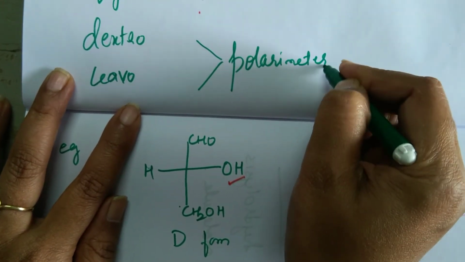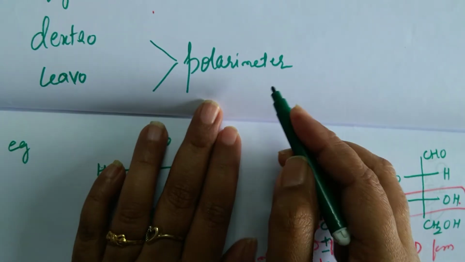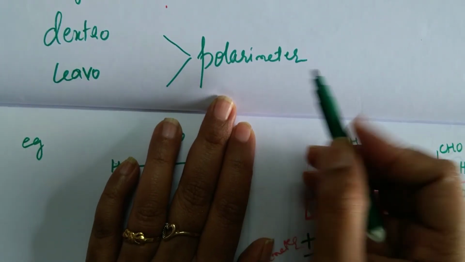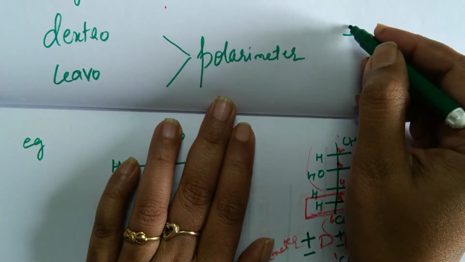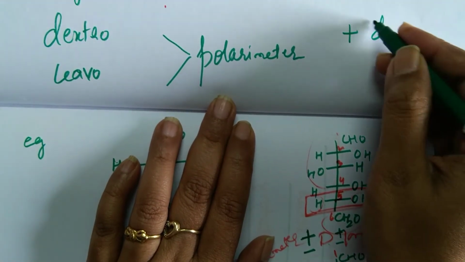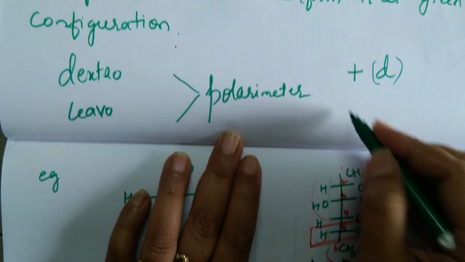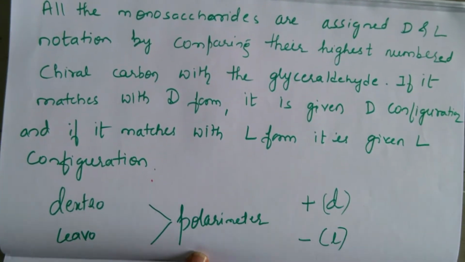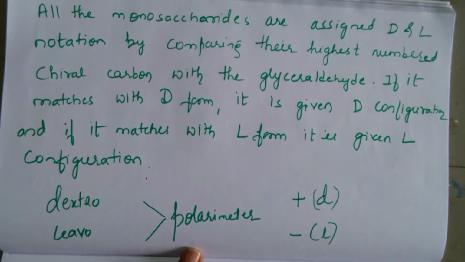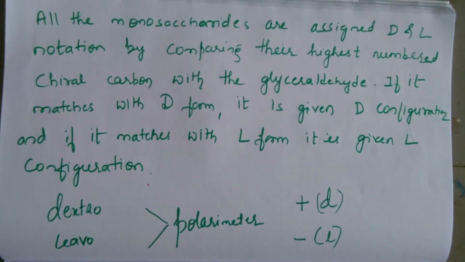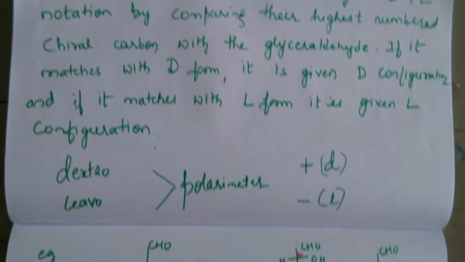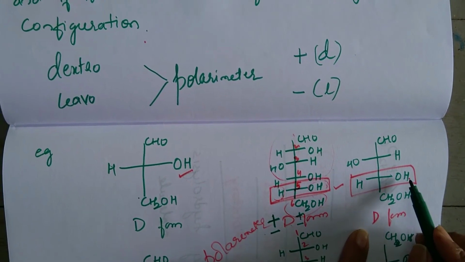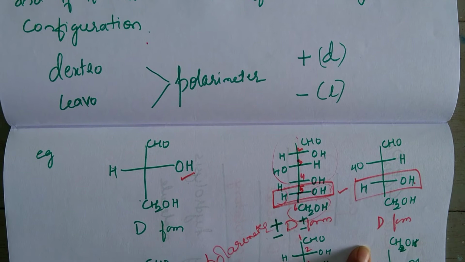Polarimeter. As I had told earlier, it is experimentally determined. If it turns towards the right-hand side, it is shown by a plus sign or small letter D. If it turns towards the left-hand side, it is shown by a minus sign, small letter L. So if I pass this molecule through a polarimeter, and it is turning towards the left side, what will you write?